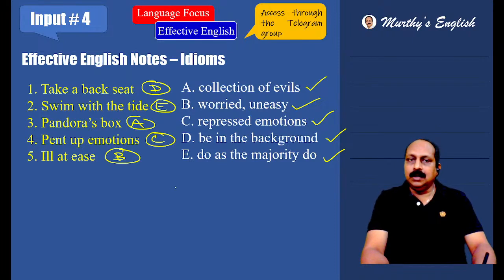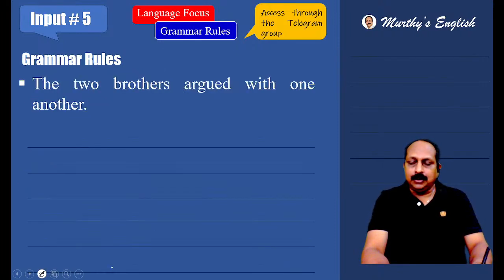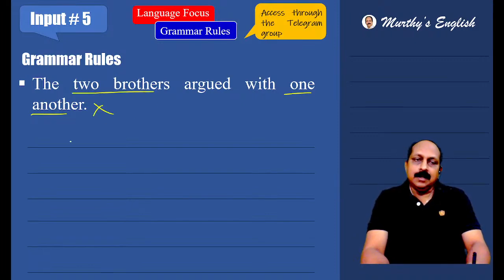What is the order? DEACB. All the five correct, you should be happy. Grammar rules inputs: all these exam topics you can handle if you learn 200 grammar rules. The two brothers argued with one another. Wrong. What is the reason? Here we are talking about two brothers. And if you take a rule, it goes with